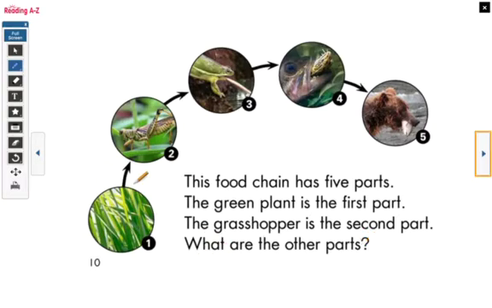Who's the first part? The green plant. Who's the second part? The grasshopper. So what are the other parts? The frog eating the grasshopper, the fish eating the frog, and then the bear eating the fish. Excellent.